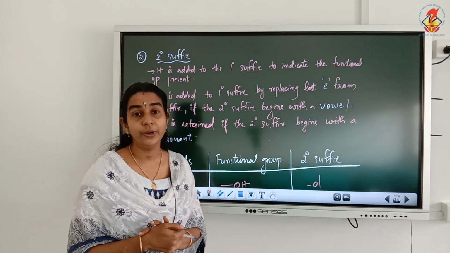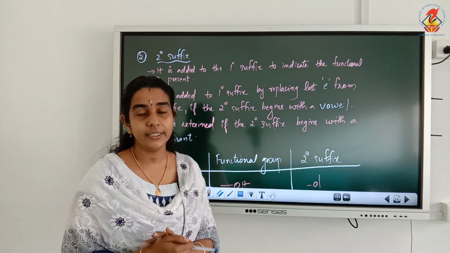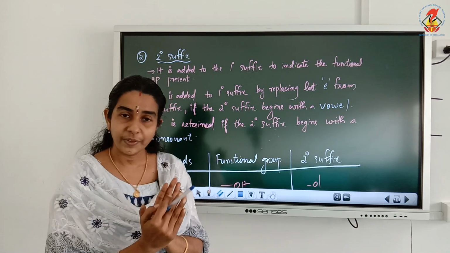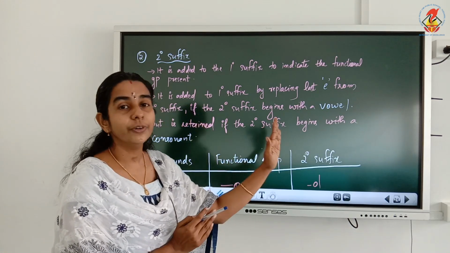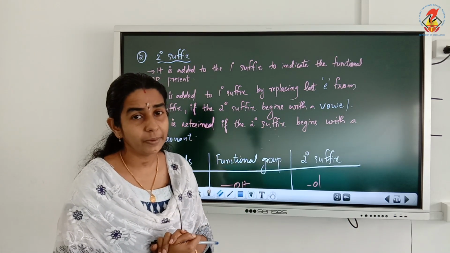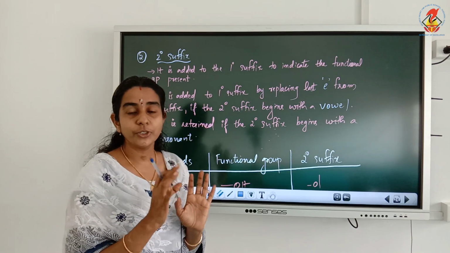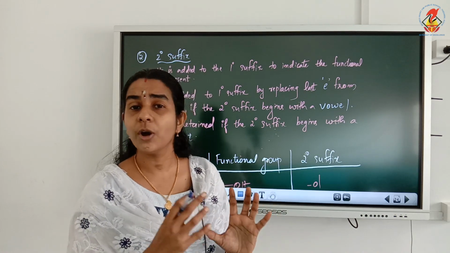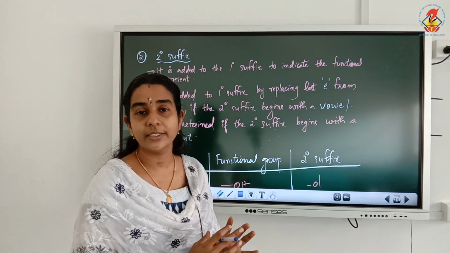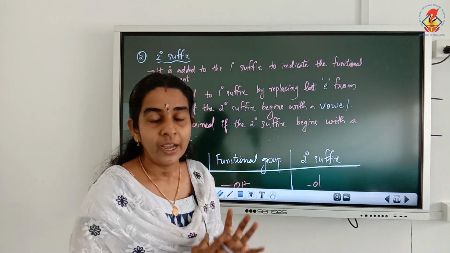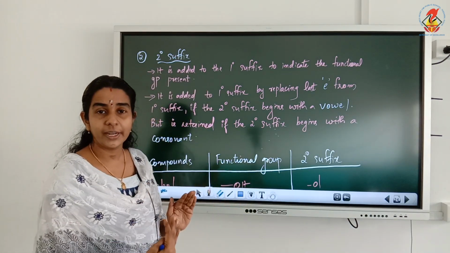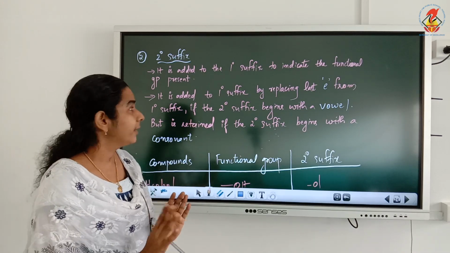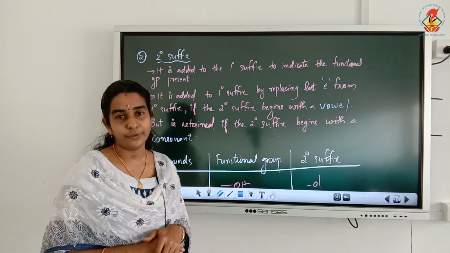Now we are moving to the second type of suffixes. So, understood how to write the word root and primary suffix? First we write the word root, and after the word root we write the primary suffix. There is an exception only in the case of primary suffixes starting with consonants. Only in such cases do we add one extra A. Otherwise, simply attach the primary suffixes, that is ane, ene, yne, to the word root. That is enough.